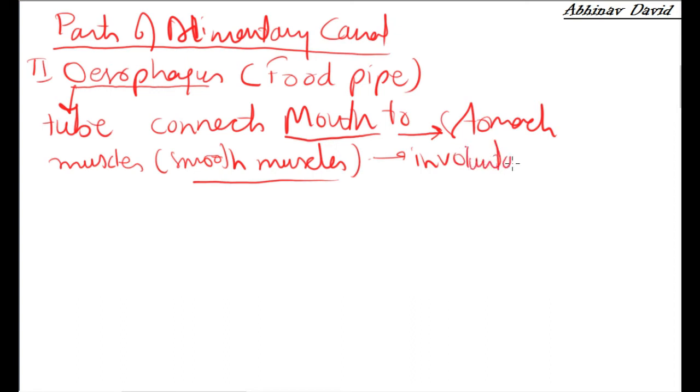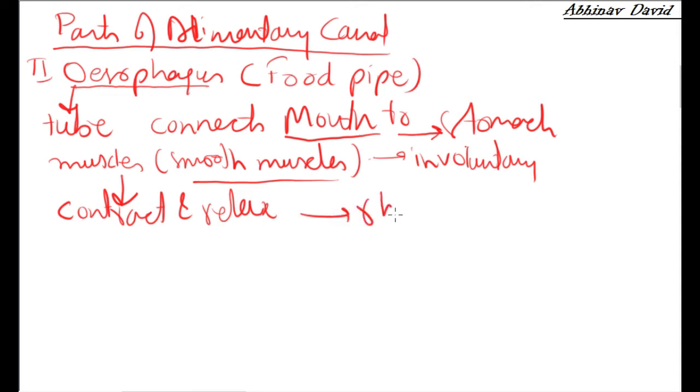We know that the special quality of the muscle is to contract and relax. These muscles contract and relax rhythmically, so that the food can be pushed to the next part. This contraction and relaxation pushes the food forward.